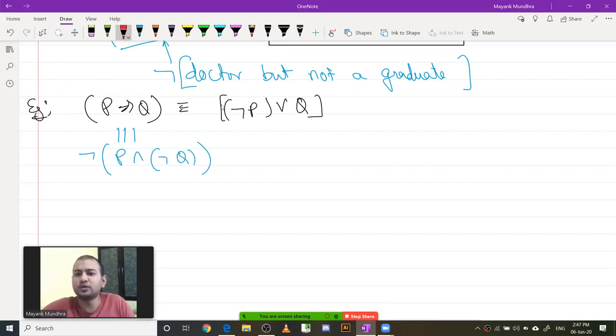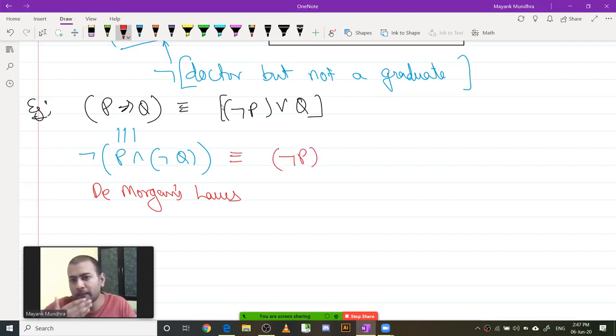After that, what I'll do is I'll apply De Morgan's laws. So what De Morgan's law will do is this will be logically equivalent to negation of P. Now De Morgan's law converts and into or. So or negation of Q. Okay.